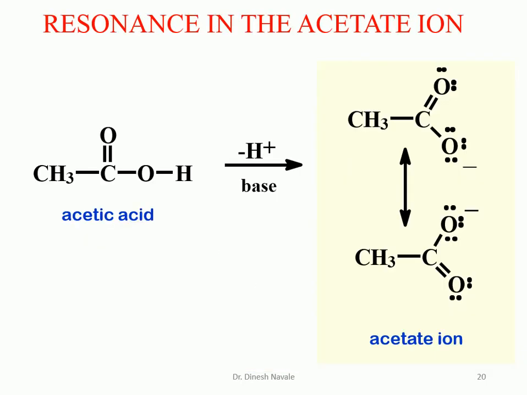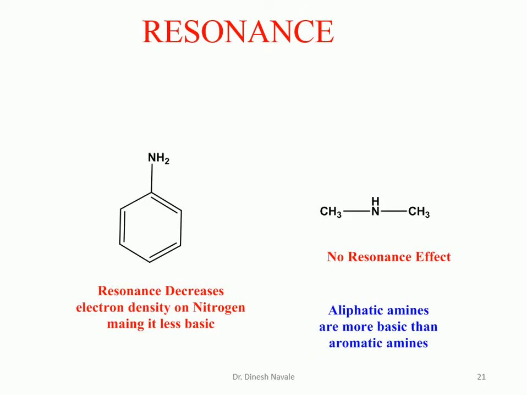So this is the carboxylic acid, acetic acid structure. This is the acetate ion, and these are the resonating structures. We can easily observe there is a negative charge on oxygen in the first structure. In the second structure also there is a negative charge on oxygen, as a negative charge on a more electronegative element will be more stable and will be more contributing to the resonance. So that's why the resonating structures of the acetate ion are more contributing than those of the phenoxide ion.